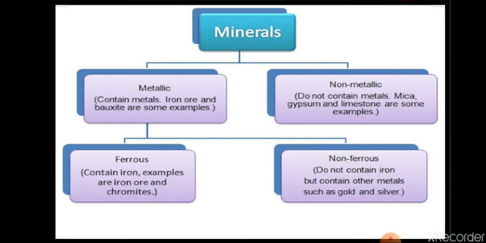Metallic minerals contain metal, and non-metallic minerals do not contain metal. Just learn some examples of metallic and non-metallic minerals. The non-metallic minerals include graphite, gypsum, talc, limestone, and mica. There are various gemstones that are also considered non-metallic minerals.